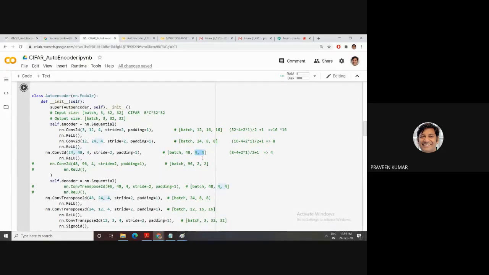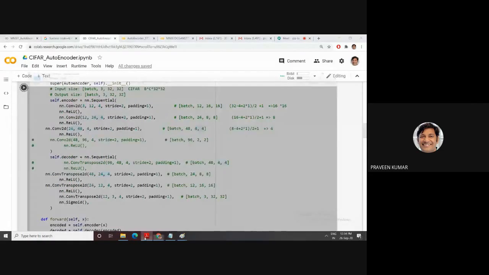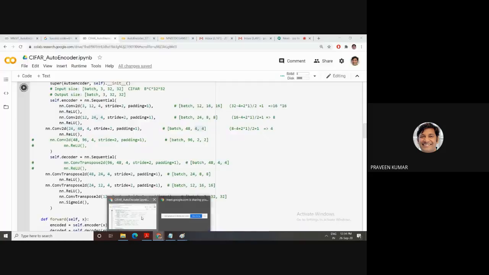Then what is the decoder input? In the case of the decoder, we need to upsample it. This is what the encoder is behind. Any problem? I am again repeating this encoder concept with the help of convolution. There are 3 convolution blocks. In convolution 1, the filter size is 4, padding is 1, and stride is 2, and then there is a ReLU function. Then Con 2 again has filter size 4, and padding the same.